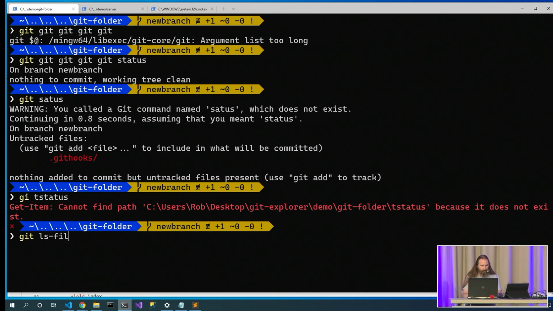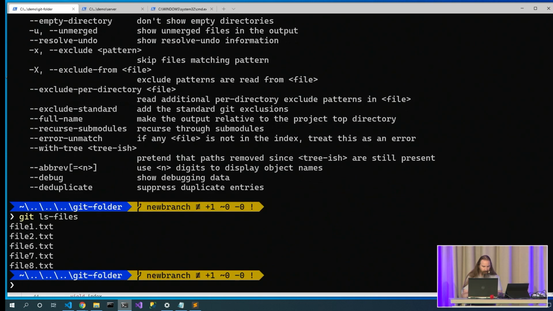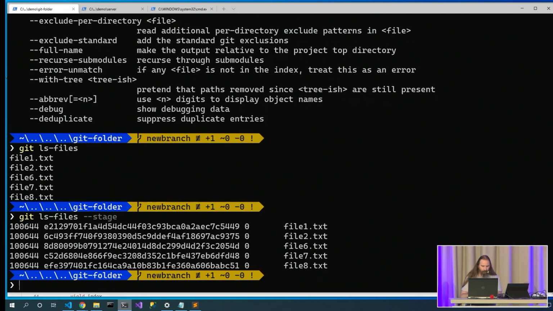Git ls-files, and we're going to give it the --stage option. Yep. Git ls-files. There we go. I apparently typed stage incorrectly.